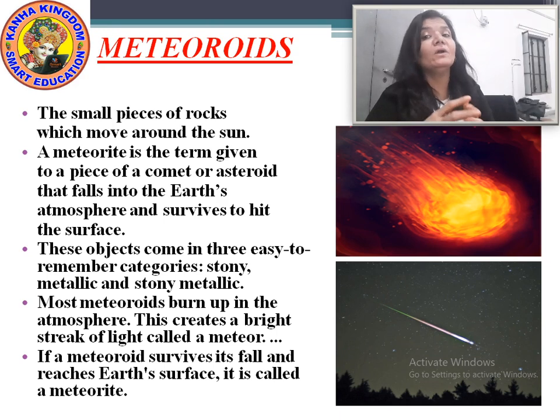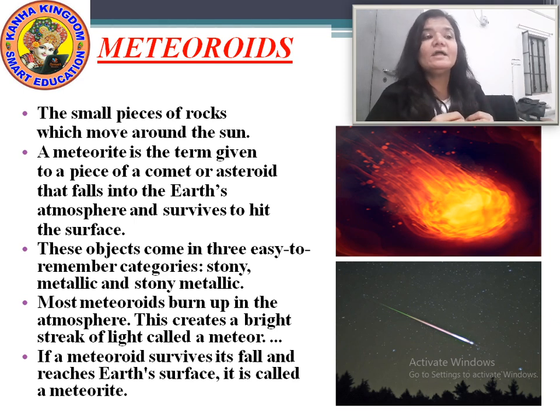Most of the meteoroids burn up in the atmosphere. When they come in contact with the Earth's atmosphere, they burn up, and when they burn up, they create a bright streak of light. This is called the meteor.